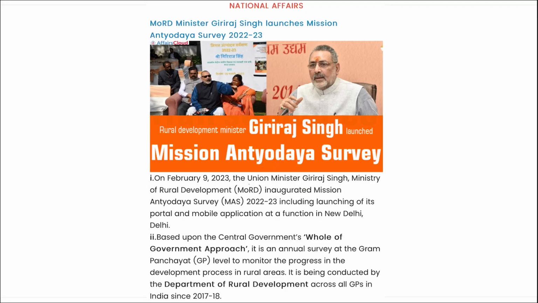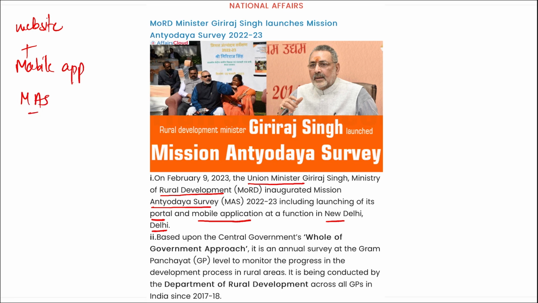If we talk about it, Union Minister Giriraj Singh, who comes under the Ministry of Rural Development, inaugurated Mission Antyodaya Survey MAS, including the launching of its portal and a mobile application at a function in New Delhi. So that means a website as well as a mobile application was also launched for this Mission Antyodaya Survey, that is for 2020 to 2023.